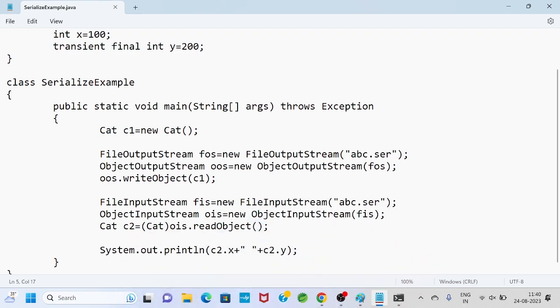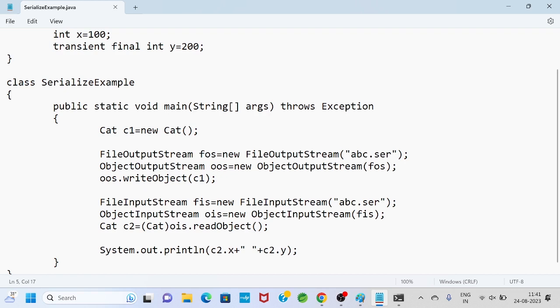Suppose you say, sir, we use the transient keyword so that it is not serialized. Then that property still goes to the file, but the value is 0. If a property is declared as transient, that property goes to the file, but the JVM puts the default value.